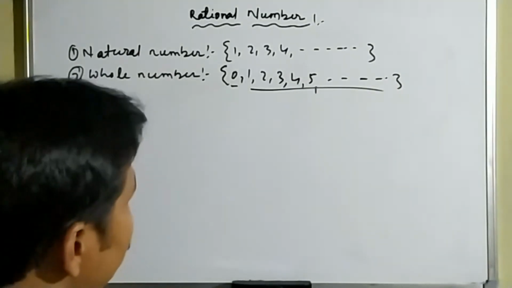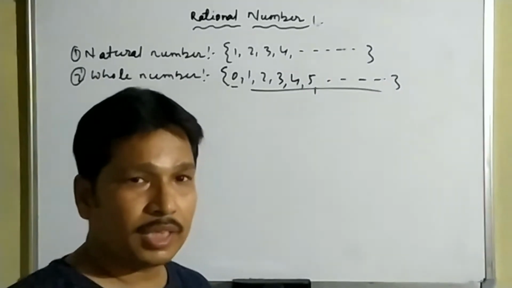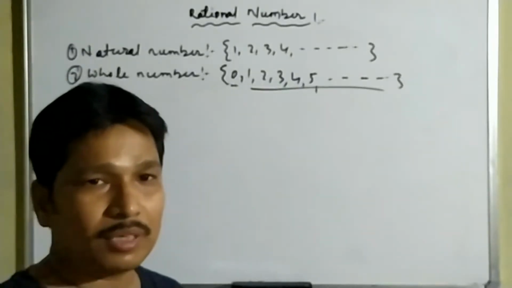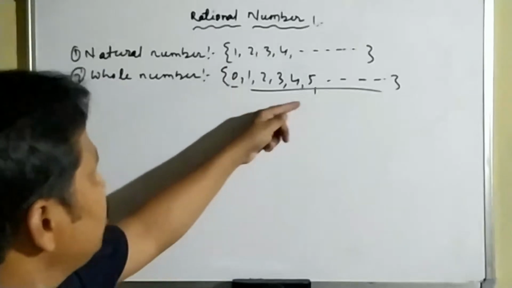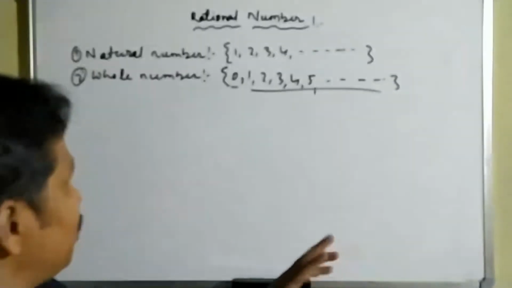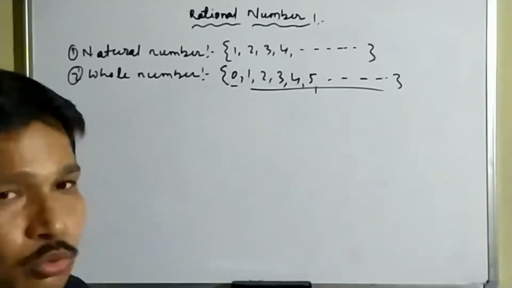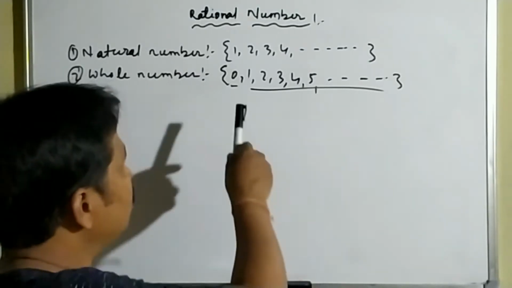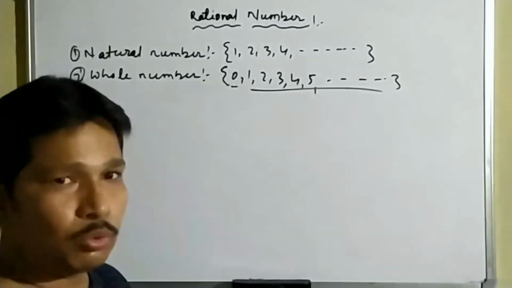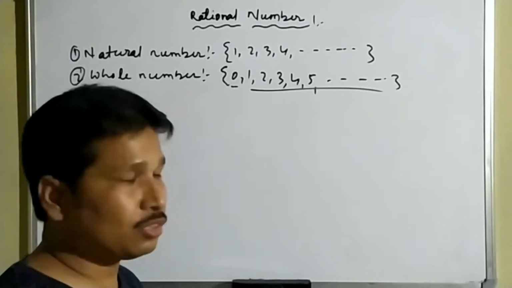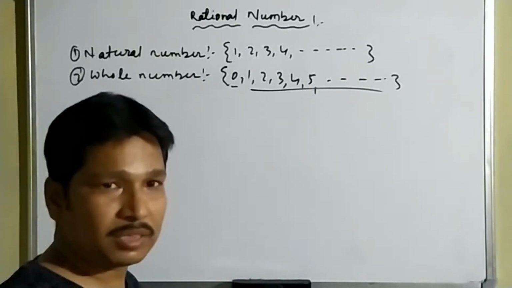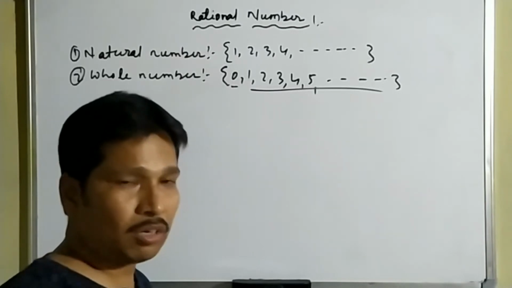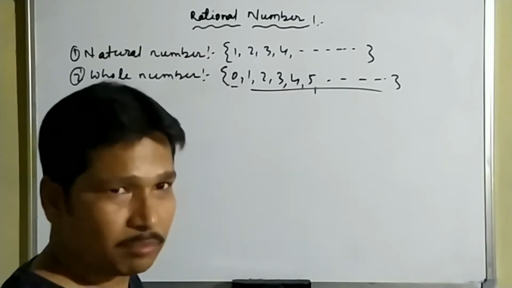So here one question will arise: can we say that all natural numbers are whole numbers? Yes. All natural numbers are present in the whole numbers, but we can't say that every whole number is a natural number, because you can see here is one element, 0, which is not a natural number. So it is very important: all natural numbers are whole numbers, but all whole numbers are not natural numbers.